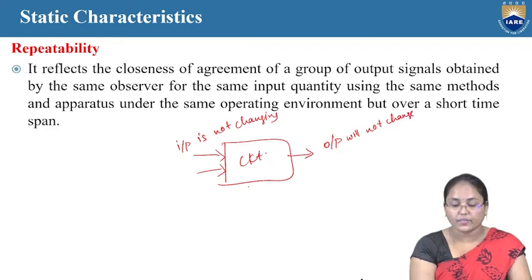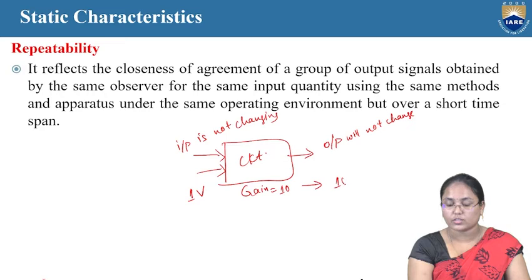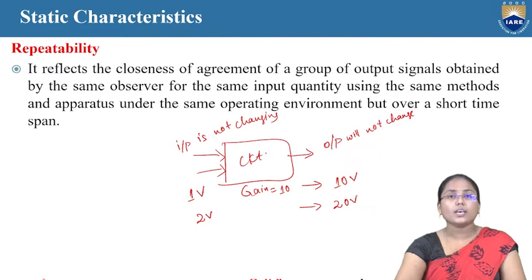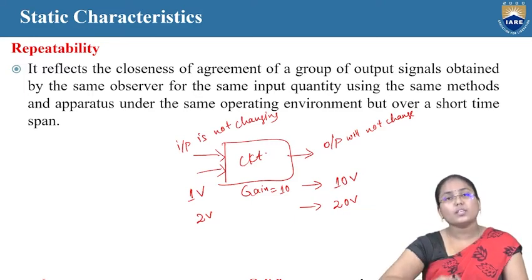That is, if I have designed an amplifier with a gain of 10, okay, now if I give 1 volt, it will give an output of 10 volts. And if I give 2 volts, the output will be 20 volts. Now look at these values. Here I can say this is the repeatability of the particular instrument, and this is the intended or desirable characteristic of an instrument. That is, it is a closeness of agreement of a group of output signals obtained by the same observer. The person who is observing these outputs should be the same. The environmental condition should be the same, and also the apparatus which we are using for measuring these values with a particular circuit. The circuit should be the same.